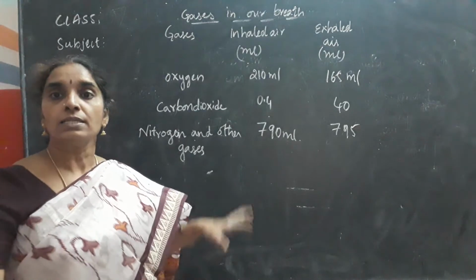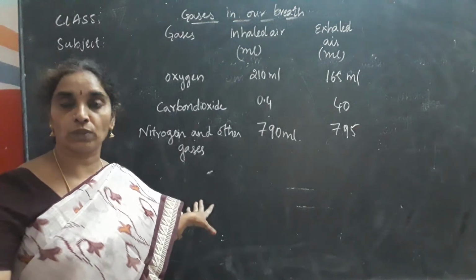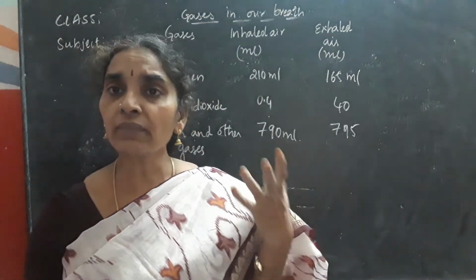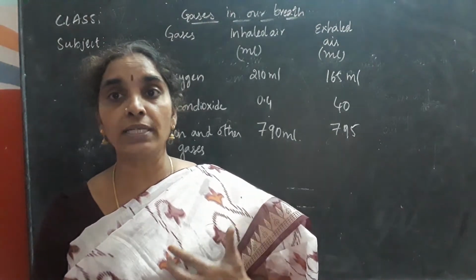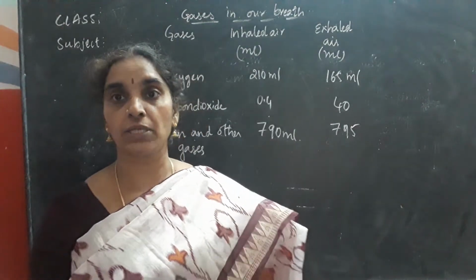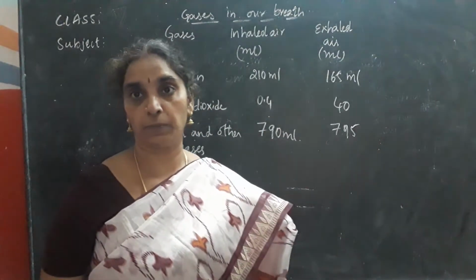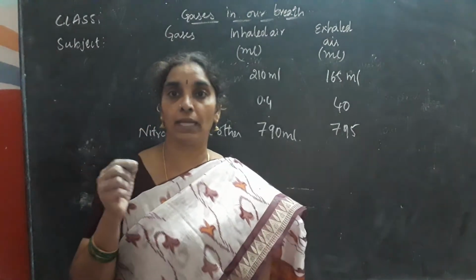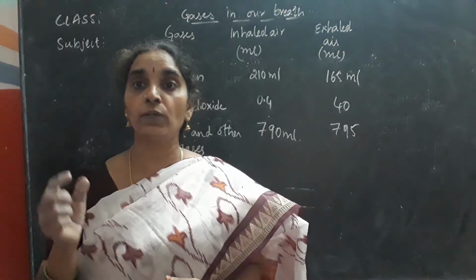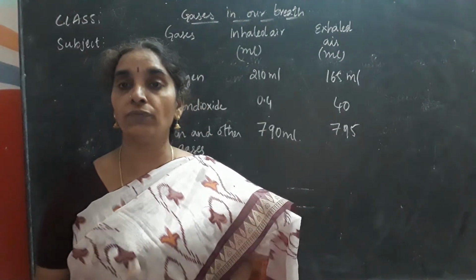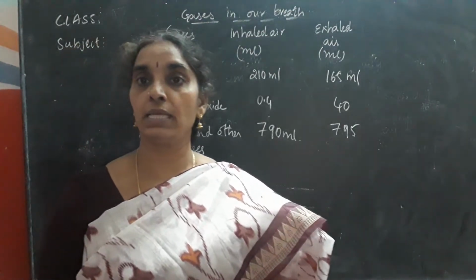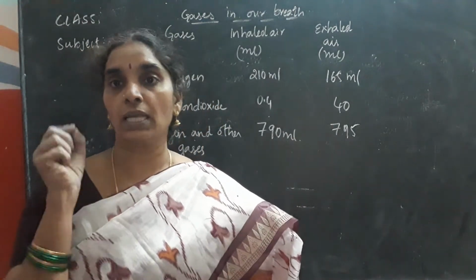Is it clear, children? So this is about the inhalation and exhalation process where the respiration takes place. The respiration is a process where the energy is released by oxidation of food. Okay, the breathing is only the first step in respiration where inhalation and exhalation alone take place. It is a simple physical biological process, whereas the respiration is a biochemical process which involves the oxidation of food with the release of energy. So that is about the respiration you have to keep in mind.